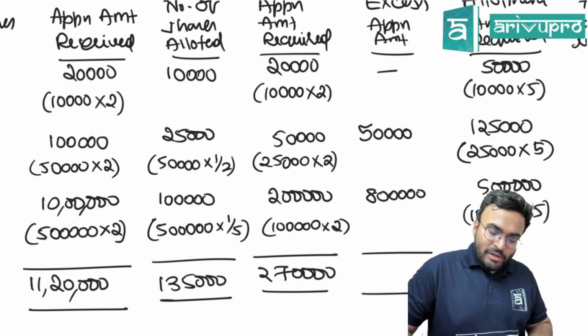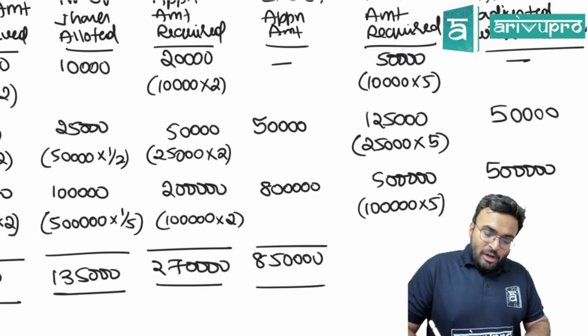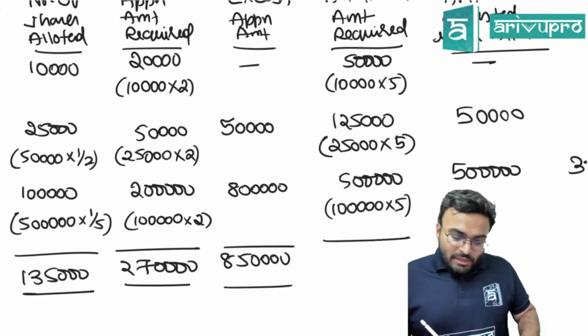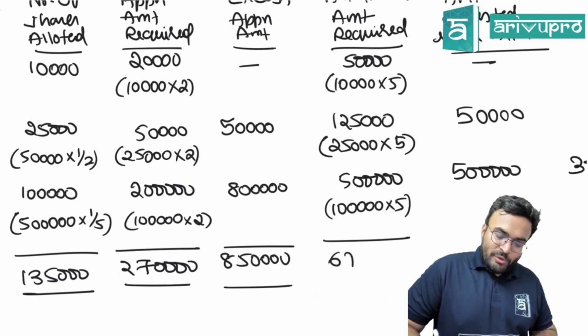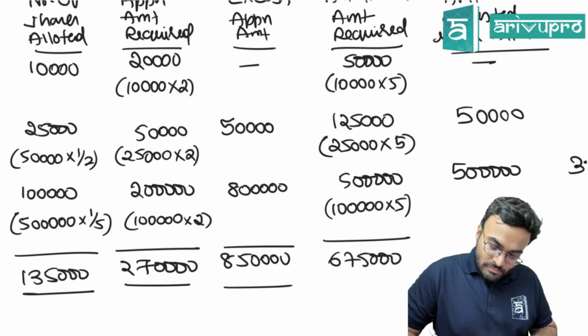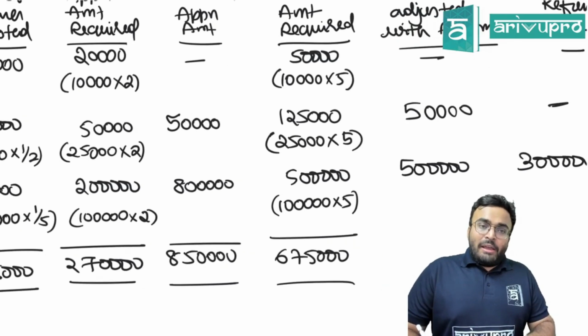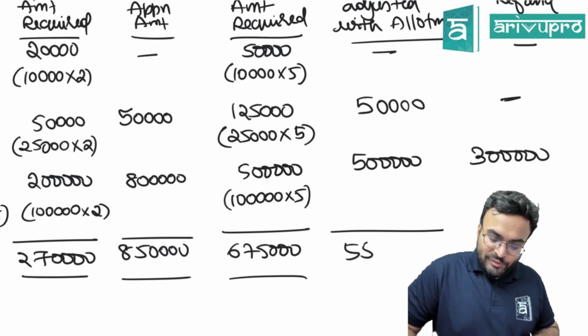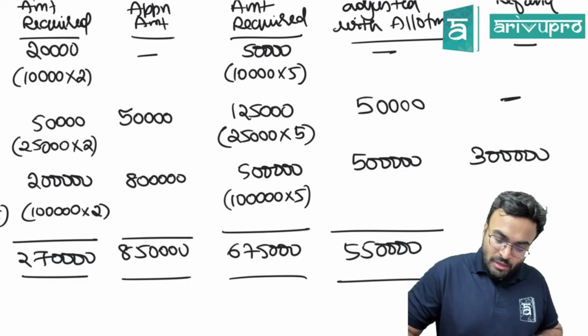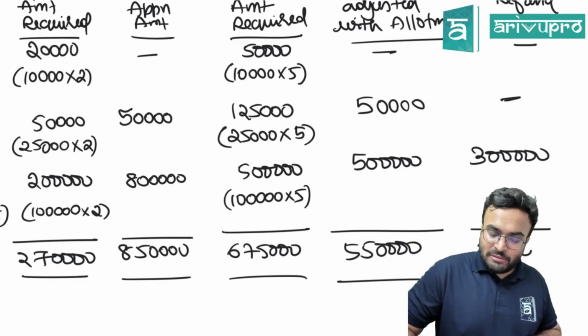Excess application amount is 8 lakh 50,000. Allotment amount required is 6 lakh 75,000. Allotment amount adjusted is 5 lakh 50,000. This is the refund amount, 3 lakhs.